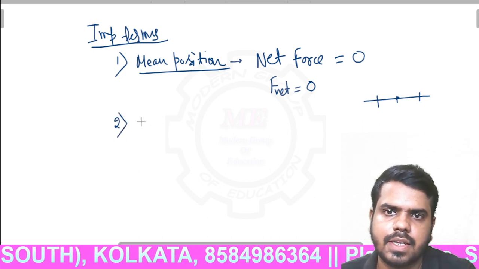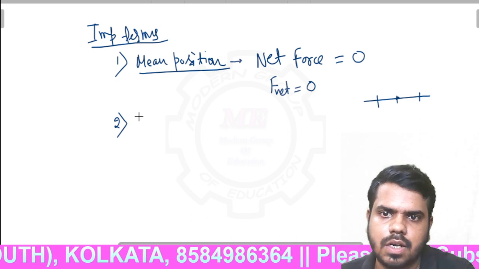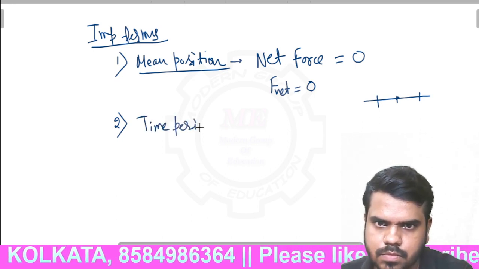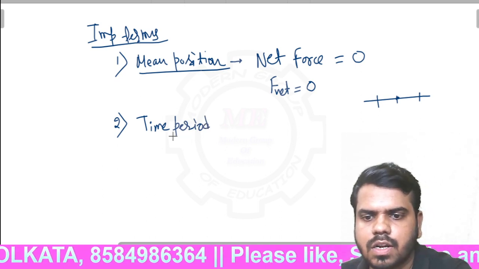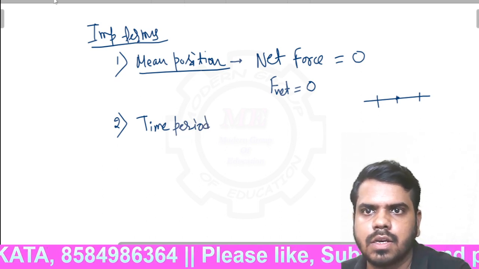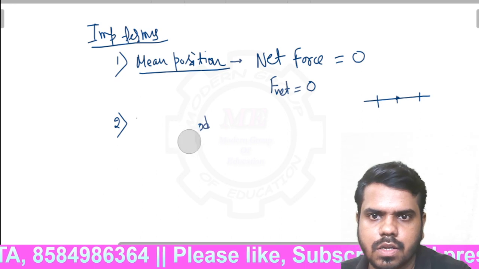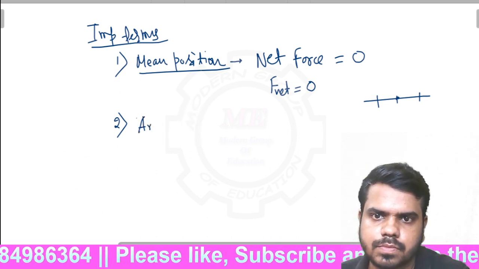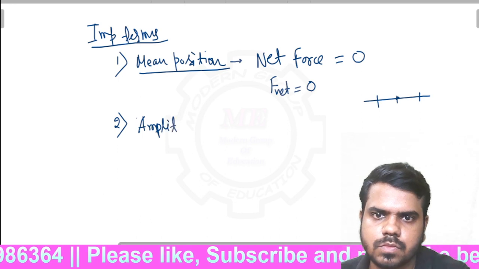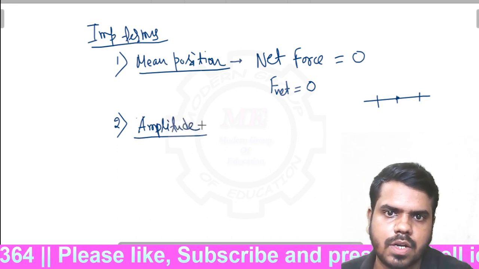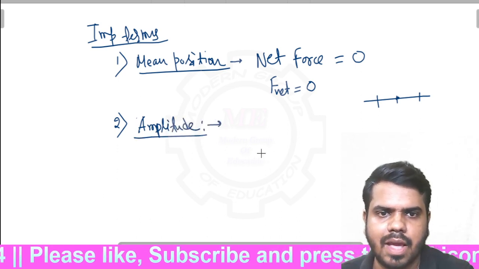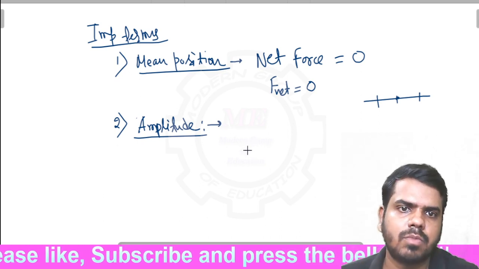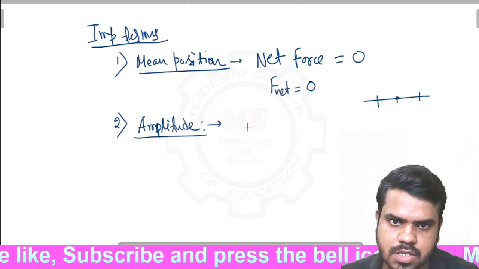Now the second thing, you can first understand about amplitude. What do you mean by amplitude? Amplitude is the maximum displacement or distance covered by a body from the mean position, just like this.